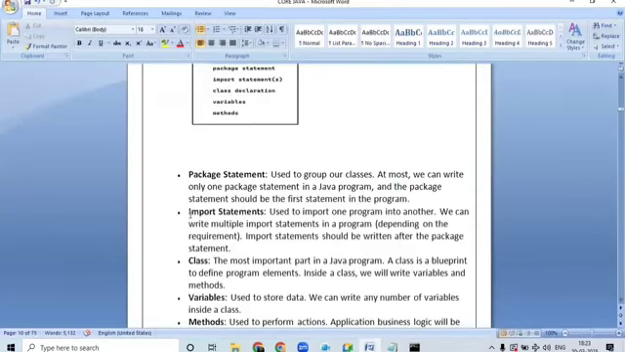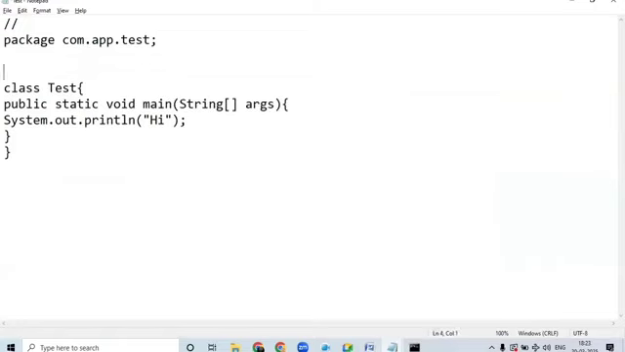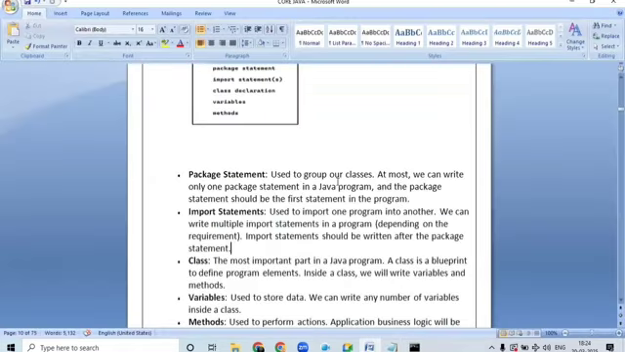Super. Next, what is the import statement? The import statement is used to import one program into another. That means I want to import one class into another class, then we will use the import statement. So the import statement depends upon our requirement. The import statement should be written after the package statement. Let me write it: I want to import a package, so java.util. Super. So where do I have to write this import statement? After the package statement. Okay, done.